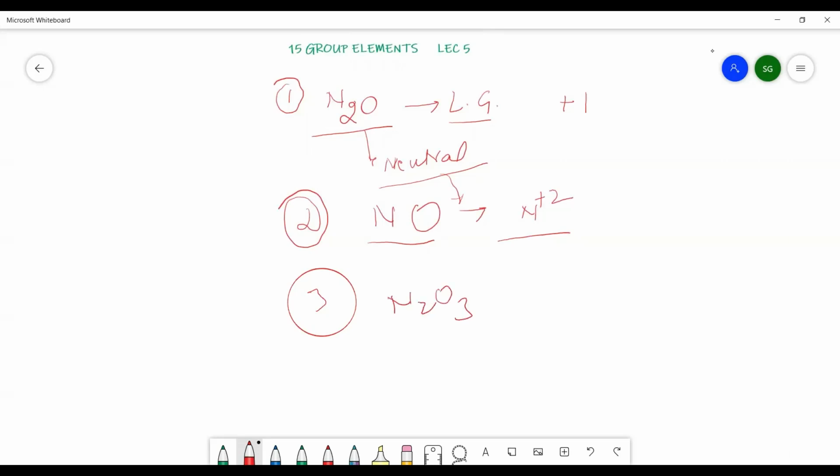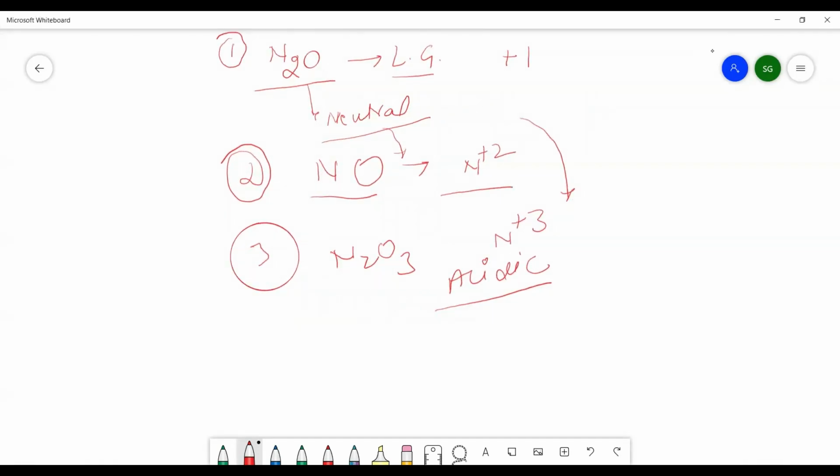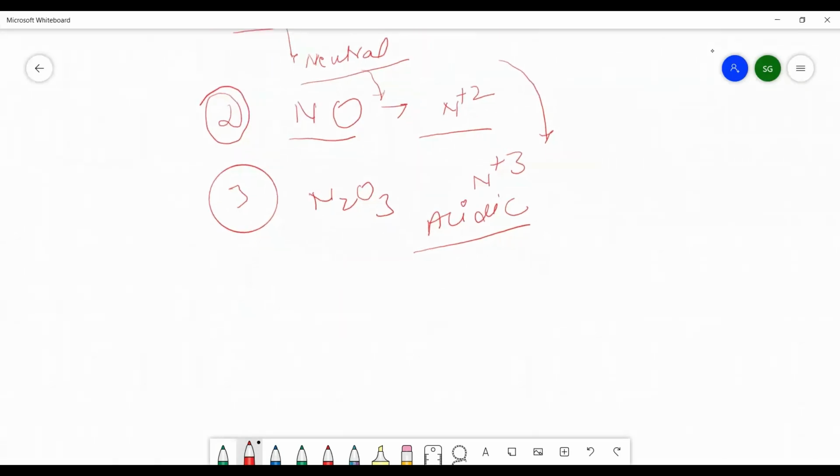In N2O3, the oxidation state comes out to be +3, and it is acidic in nature. Means as soon as the oxidation state increases or the number of oxygen atoms increases, the acidic character increases. So you get acidic behavior of N2O3, and it is unstable in the gaseous phase.